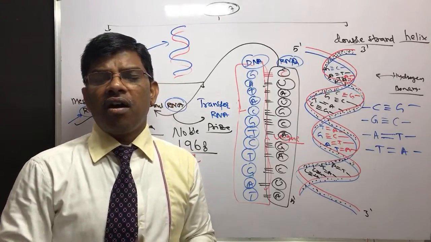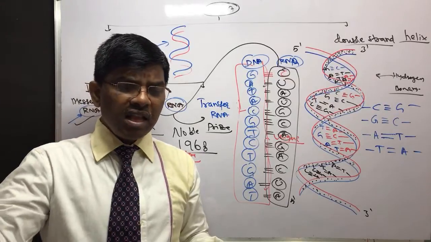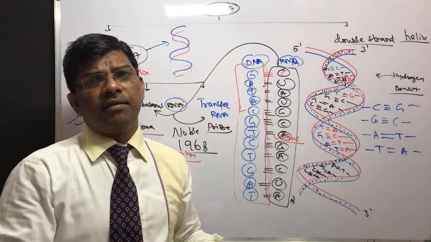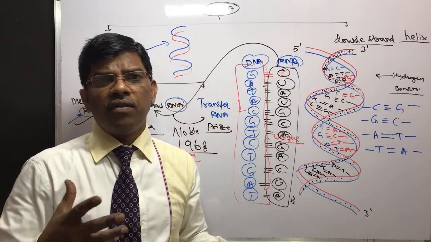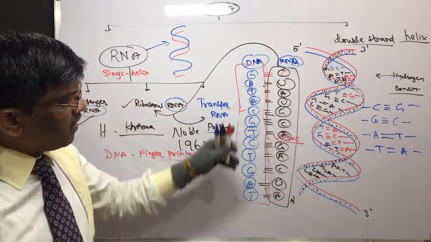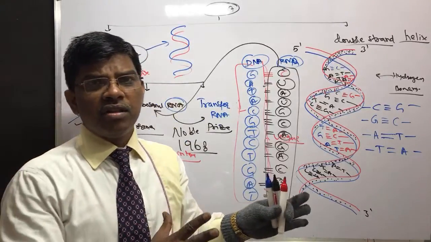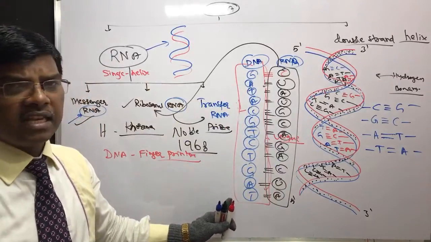Sometimes orphan children will be there. If someone says that he is my father or he is my mother, then how to confirm that? Just by matching the DNA. Yes, so the sequence is not going to be disturbed.